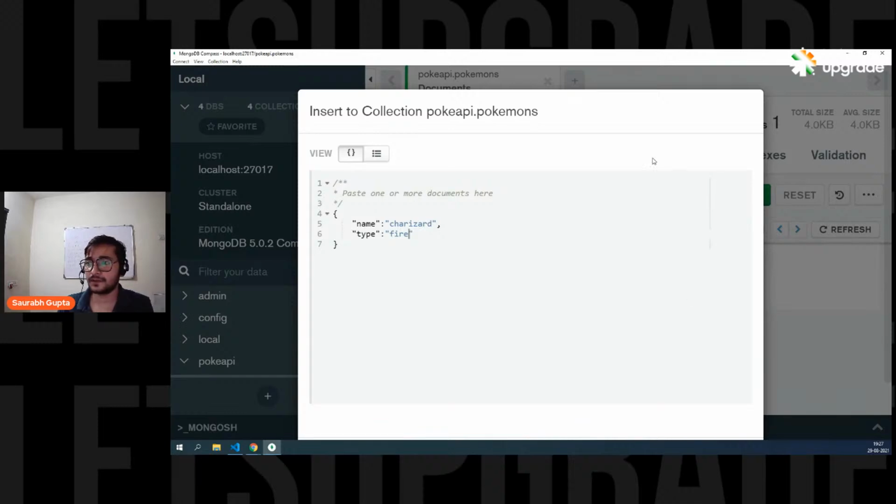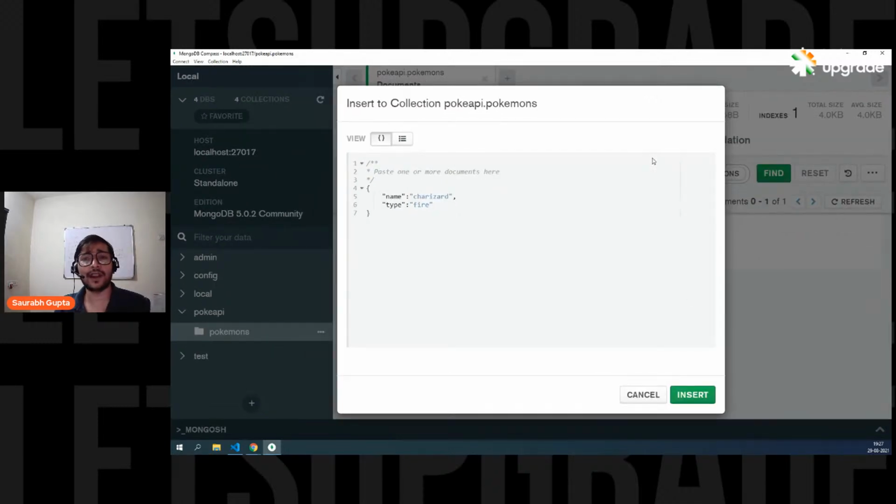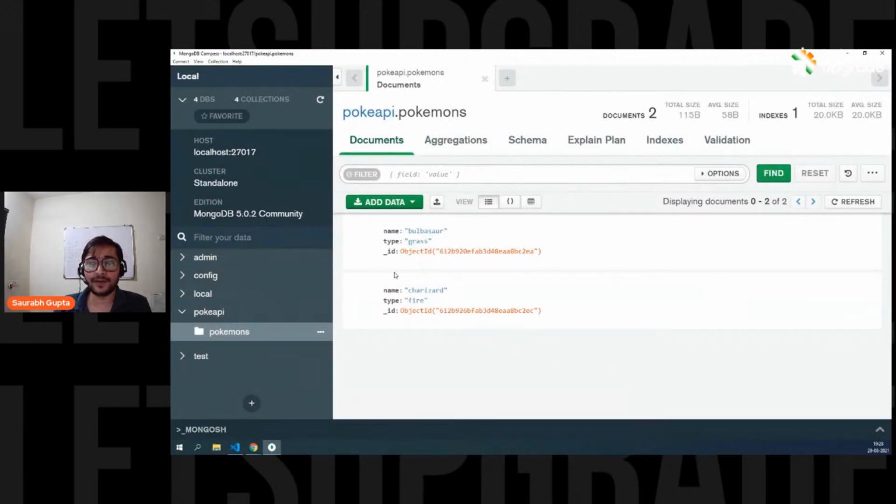So fire. Now Zaid, yes, you can make your own ID, buddy. Why not? But you should not do it normally, because then you have to also take care of auto incrementing it and creating it again and again. You can make it if you want, but that's not recommended. That's not a good practice actually. And again, insert, and here we go. Now we have two documents. You can see, name Bulbasaur, grass type, some ID, Charizard, fire type, some ID.